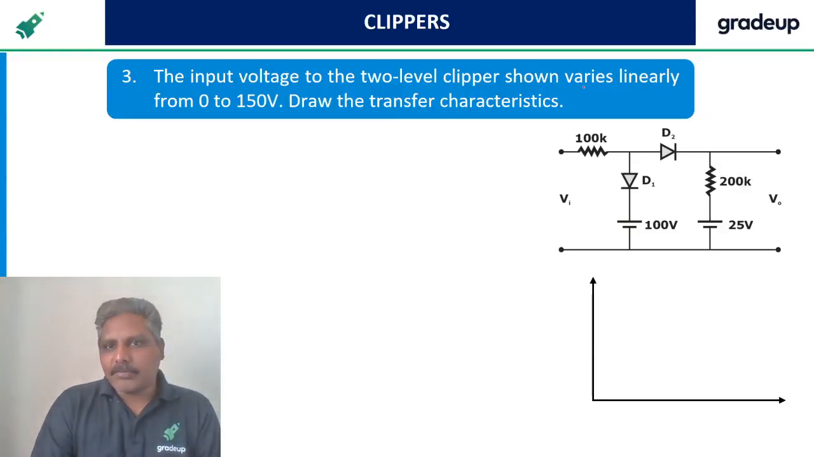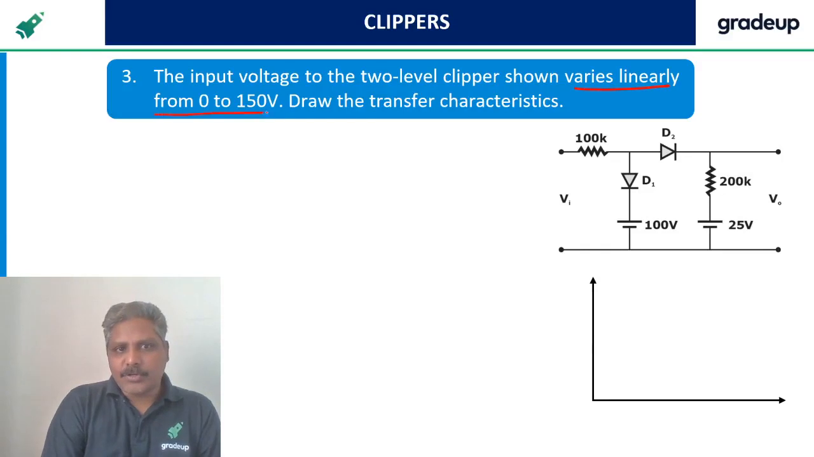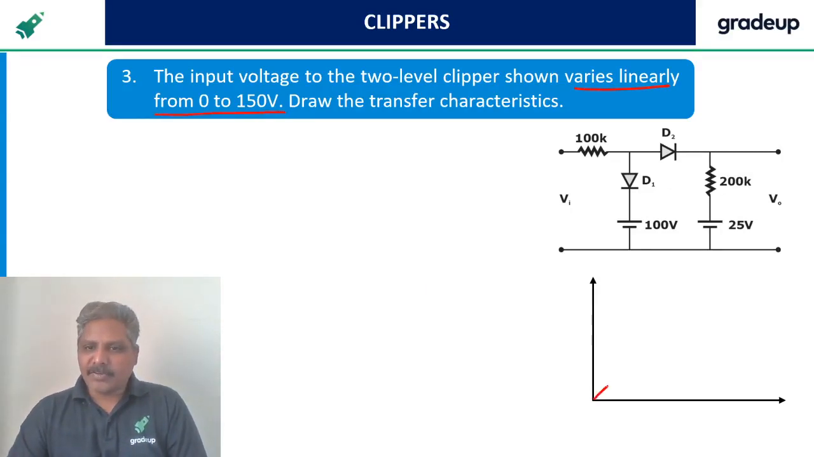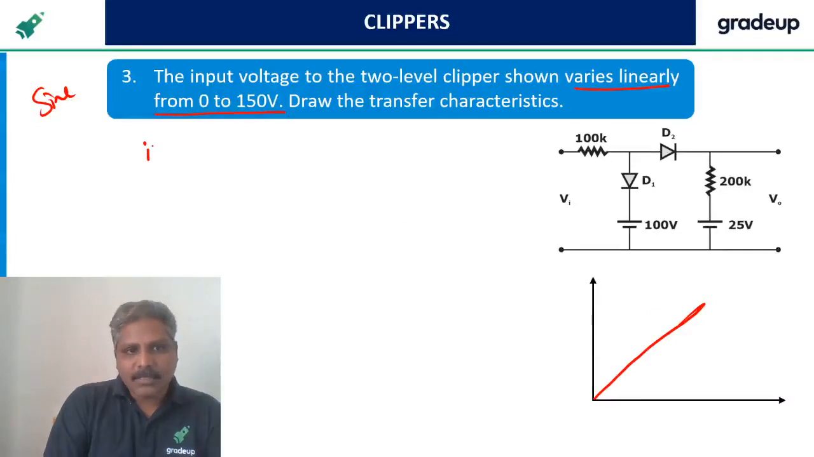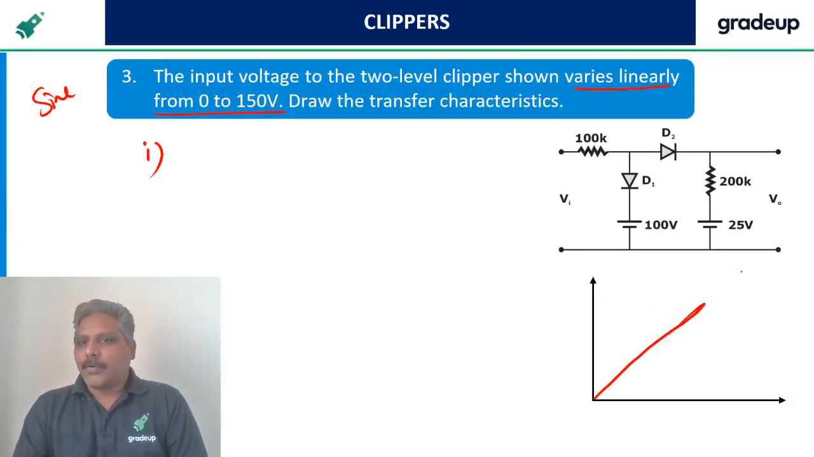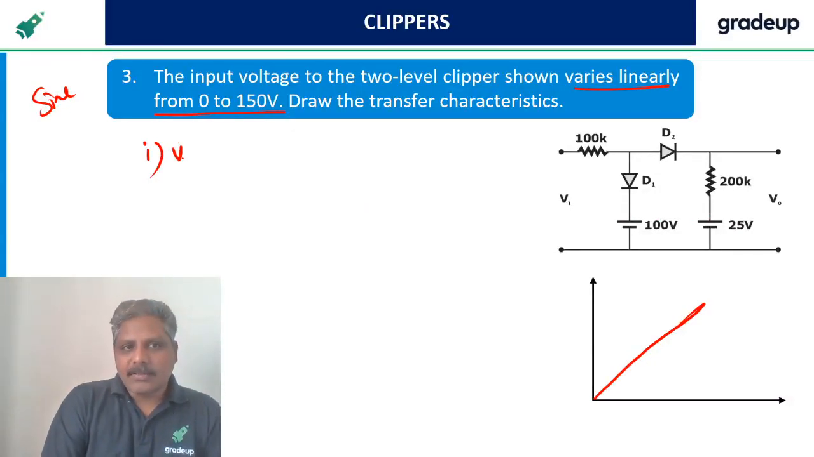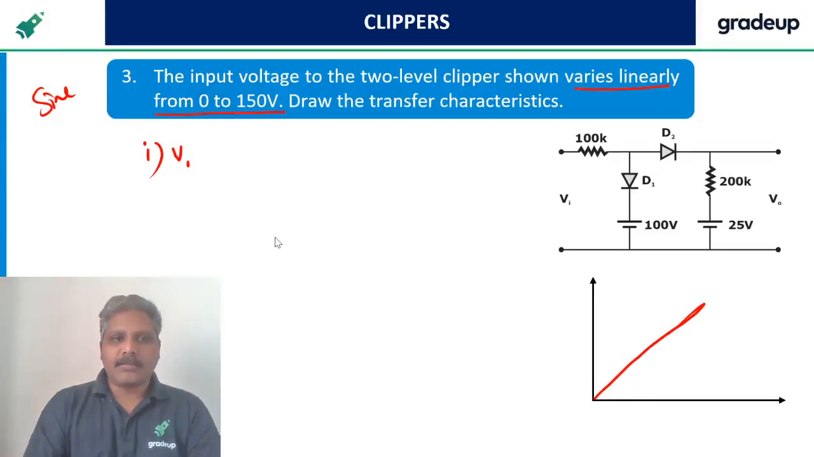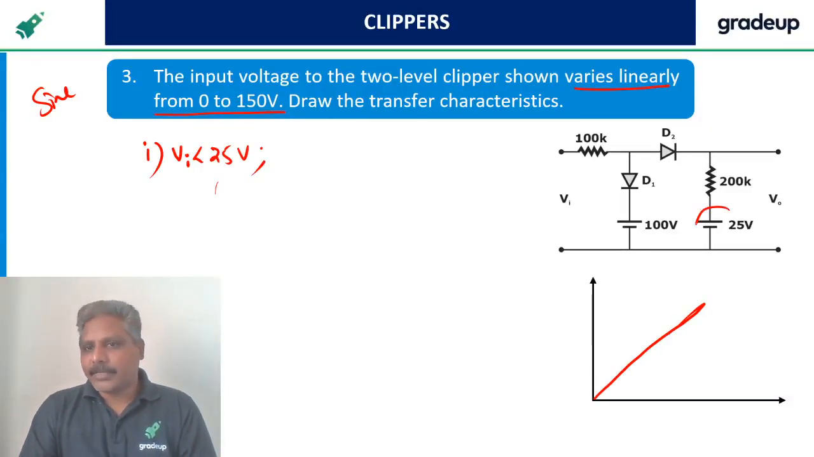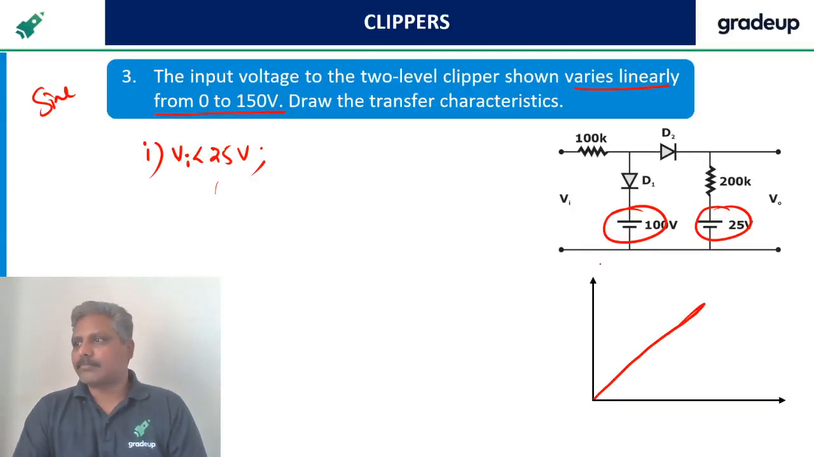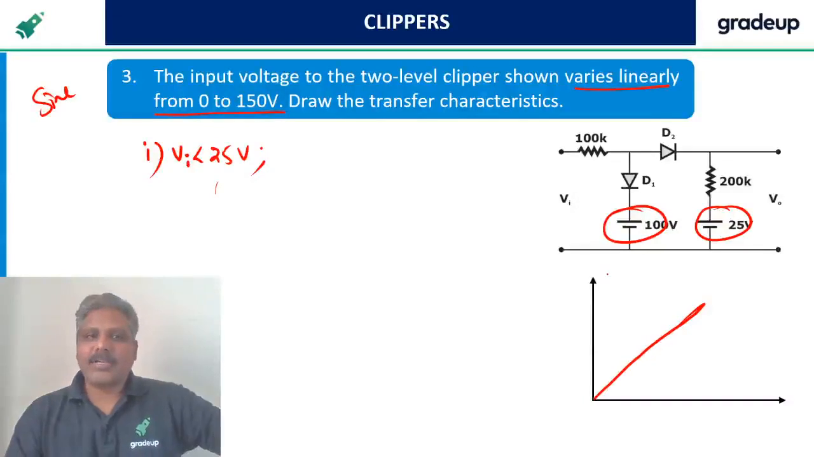Here, see, input also we have to verify. Input varies linearly from 0 to 150. So input is varying from 0 to 150 like this. Otherwise, suppose if it is given sinusoidal signal, then also we can verify. First thing, 25 is there and 100 is there. So which one should I start? Vi less than 25, shall I start? Because between these two voltages, 25 is the lowest. So I'll start with that.